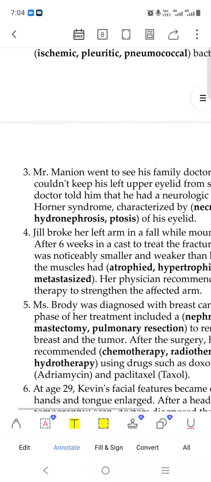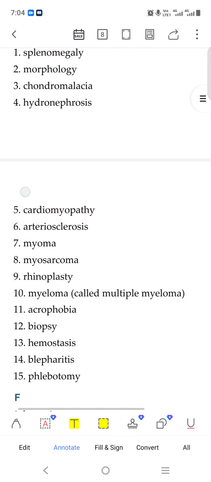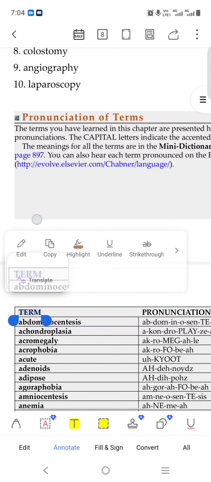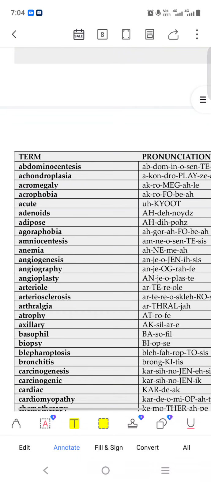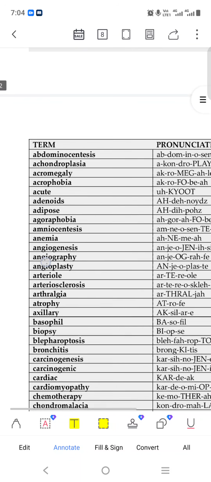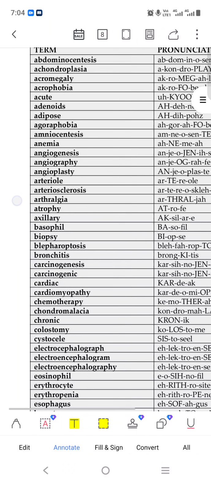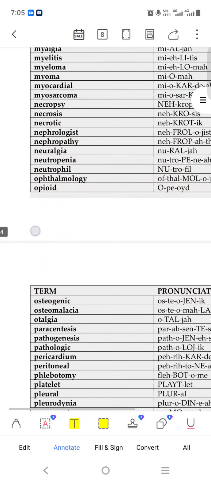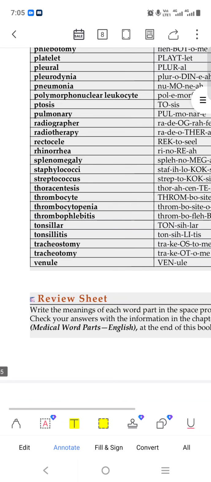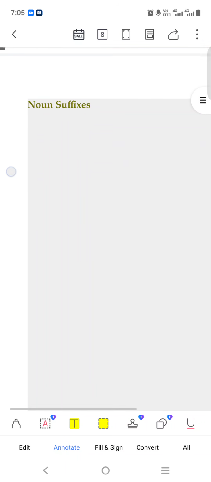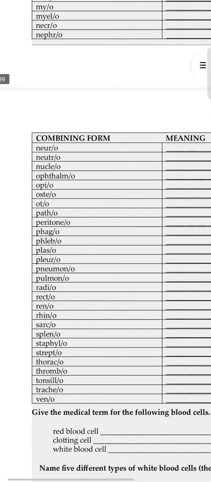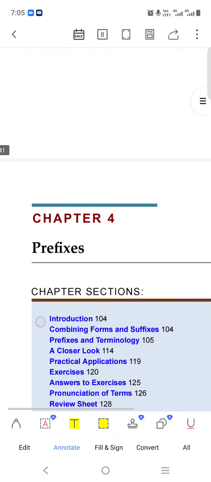That is completed. All things we have done. Chapter number 3 has been done. Just read this, those are the words. Whatever we have seen, those are the words. Just read with the help of the PDF file I have given you. That is enough, I think. And this exercise is now completed.